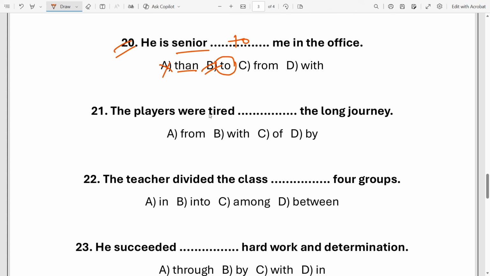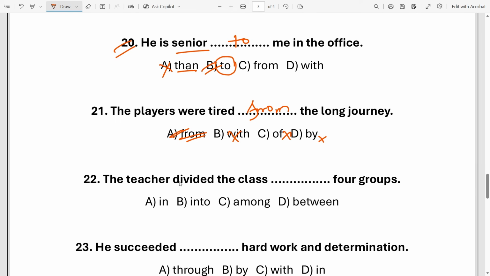The players were tired dash the long journey. So tired is always followed by the preposition from. Okay? From. Good. Not with, not of, and not by. So the preposition from shows the result of effort or activity. Understand? Very good.